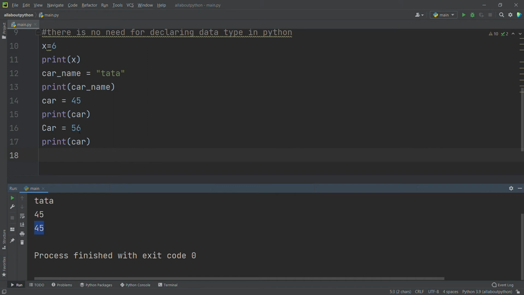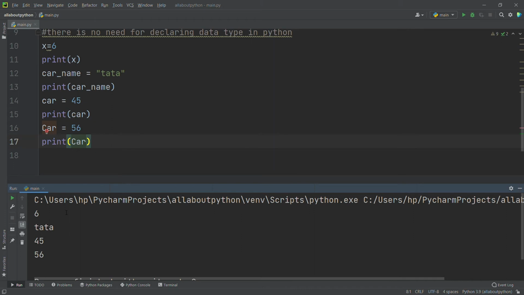That's what I am saying here, case sensitive. Here I had given capitalized C for declaring a variable, right? But here I am printing small c. I will change this to capital C and run this again. See, now it's printing 56. Okay, so now it's not throwing any error. If you are working with a large program, and you are not aware of capitalized and non-capitalized characters, you may get a lot of errors. Okay, so please be careful with these things.